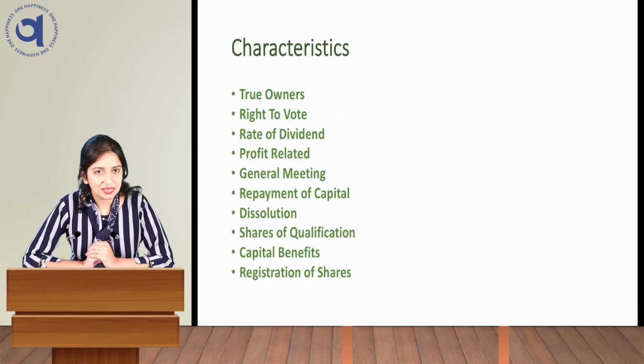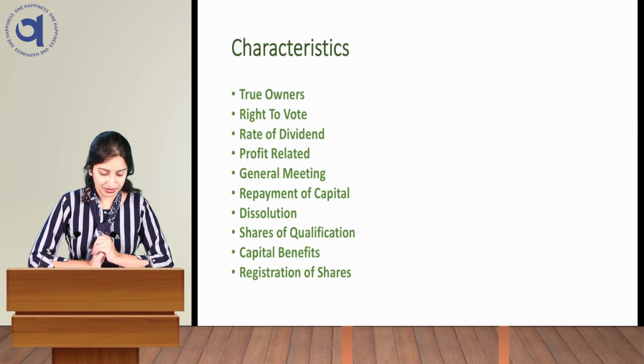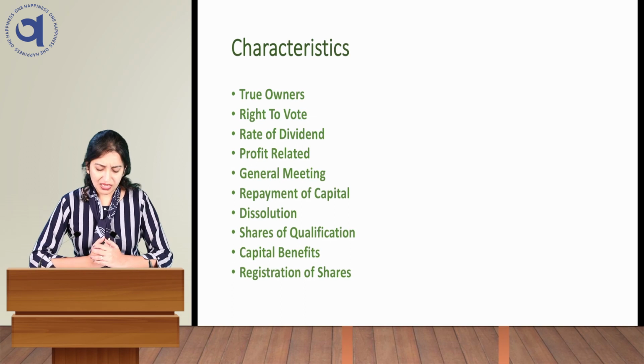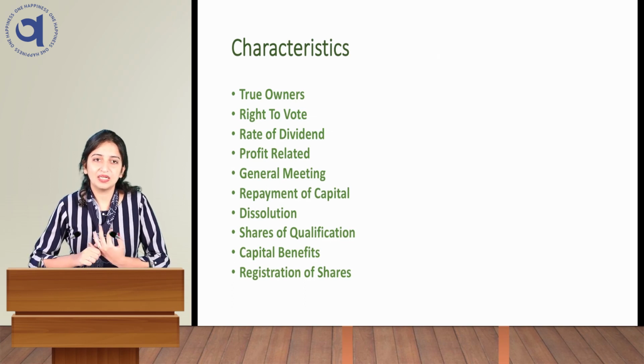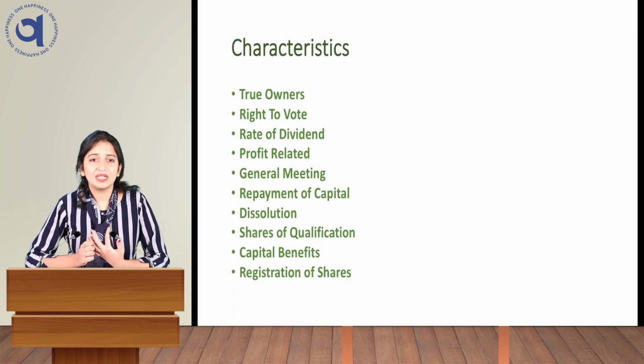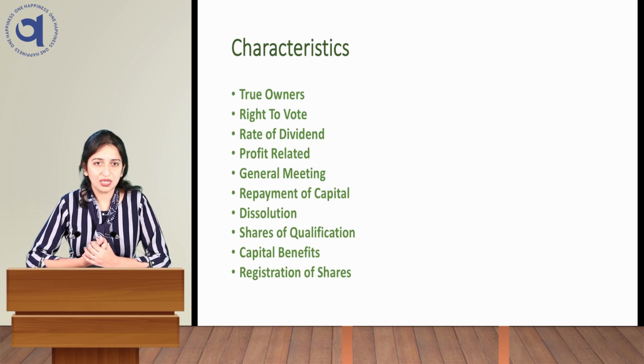Let us see the characteristics of equity shares. First one is true owners. These type of shareholders are called true owners of the company because they bear the highest risk. They don't have a guaranteed rate of dividend. They don't have a fixed time of getting dividend. They don't have fixed capital that is going to be repaid to them. So they bear the highest risk, and so they are called the true owners of the company.